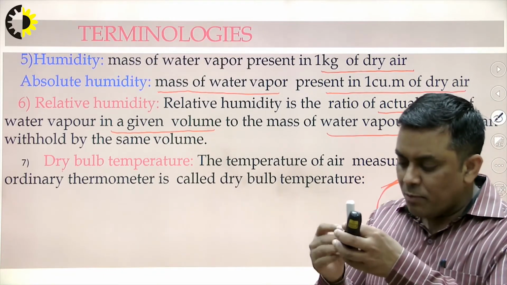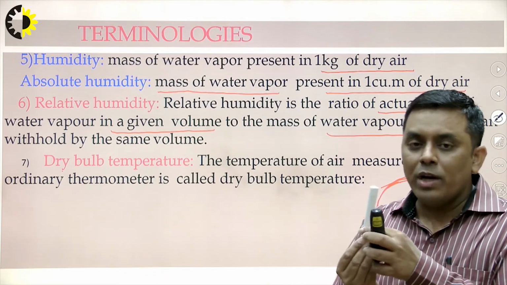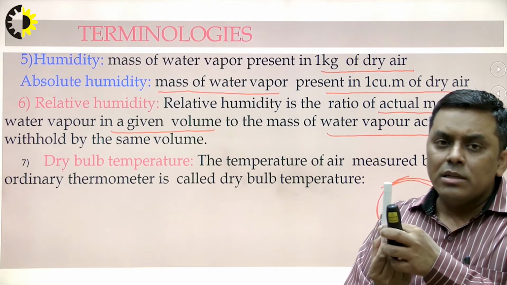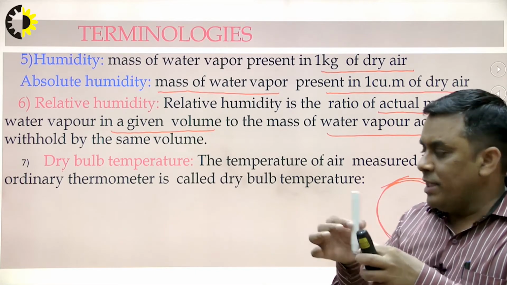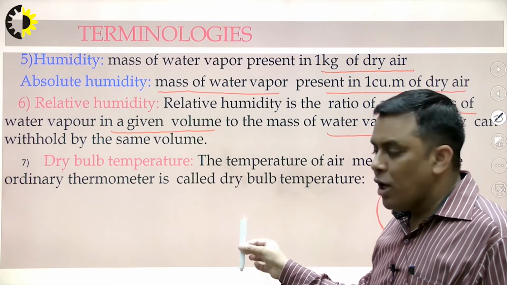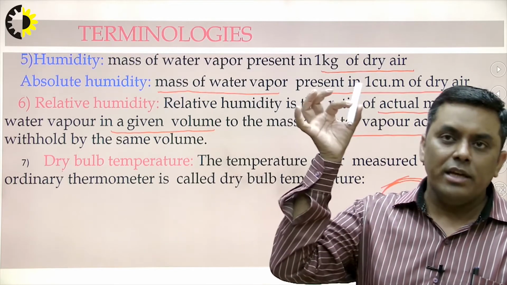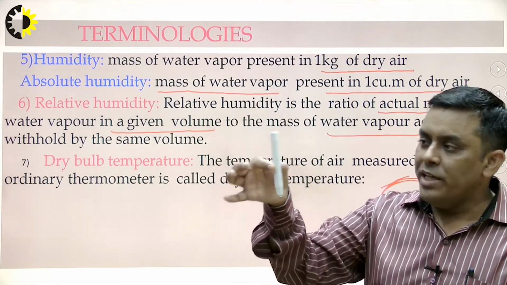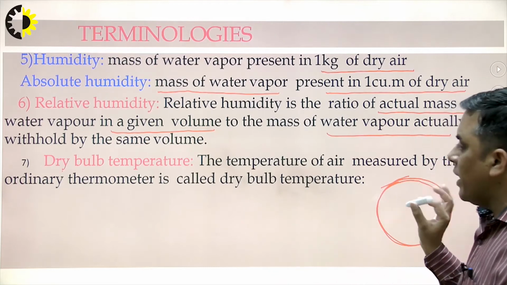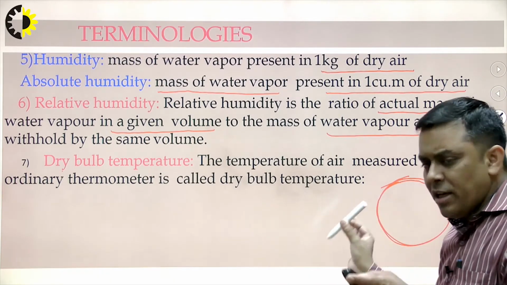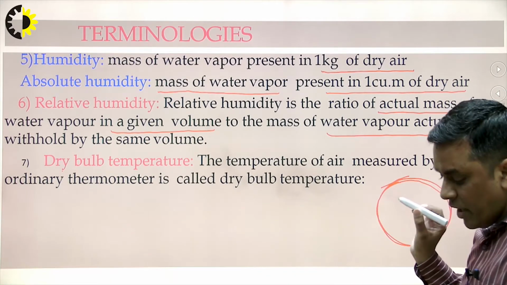So if the bulb of the thermometer is dry, it means I am taking out the thermometer and placing it in air. The reading which I will get will be the dry bulb temperature, or I can say the ordinary temperature of the surroundings. This is the dry bulb temperature.